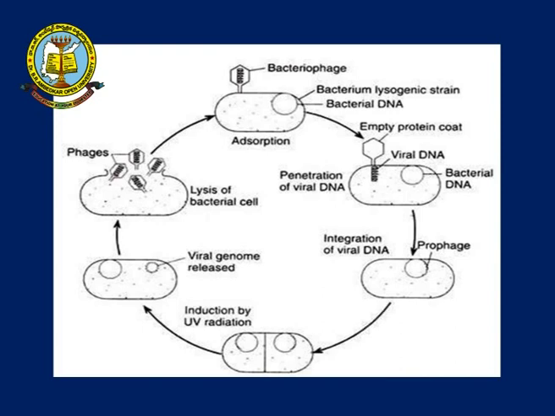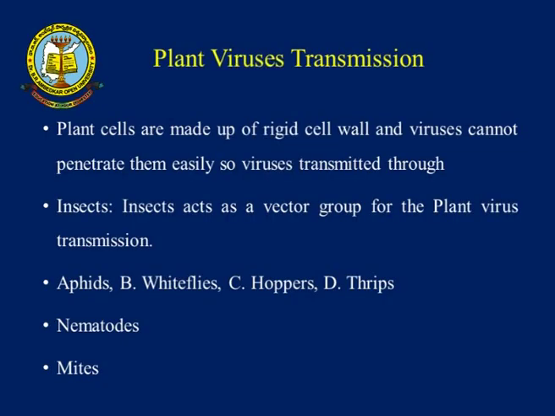Also these are the lytic cycle and lysogenic cycle. These are totally viruses. Mainly, viruses can cause a number of diseases, especially plant viruses, mainly transmitted by insects such as aphids, nematodes and mites. The cell membrane of the viruses is easily attacked by some of the insects also, aphids, mites, nematodes.